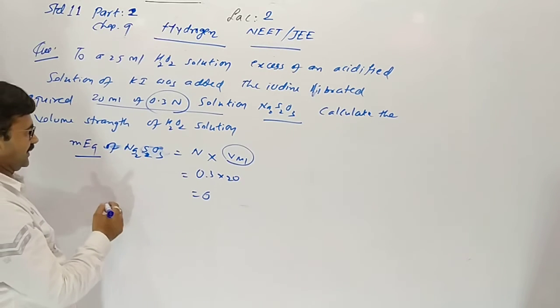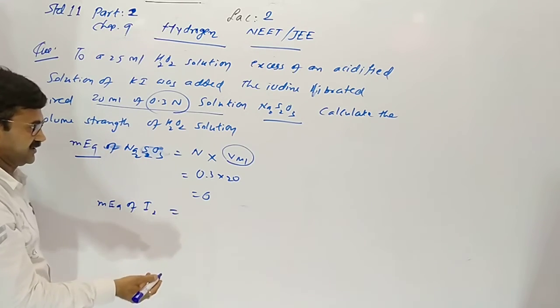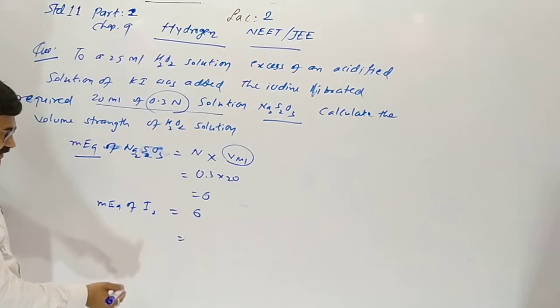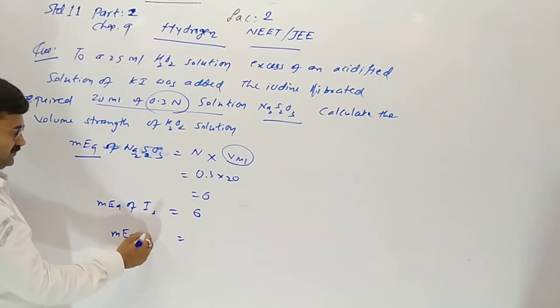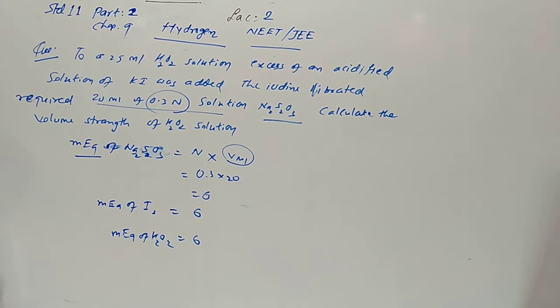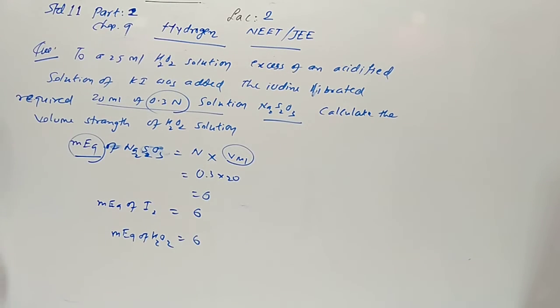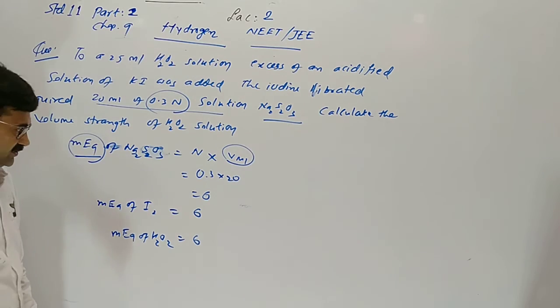The same equivalent will be of I2, and the same equivalent of hydrogen peroxide. The same quantity of milli equivalents during the reaction, I told you; the same milli equivalents will be used throughout.